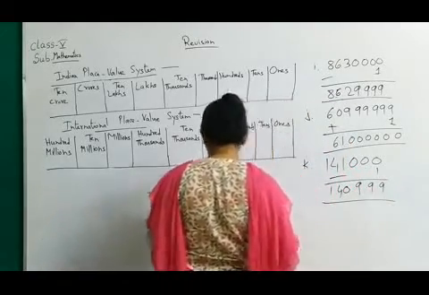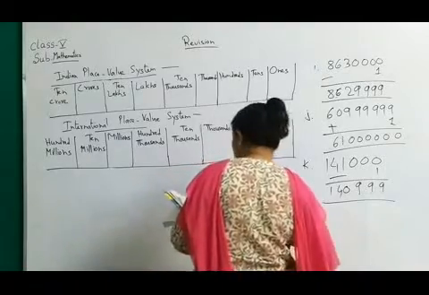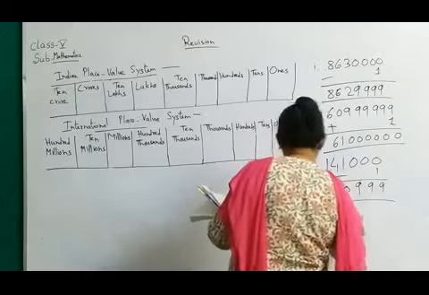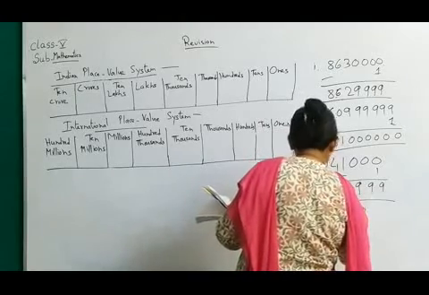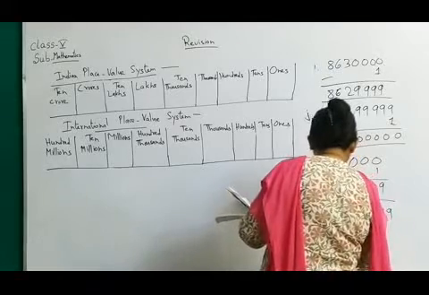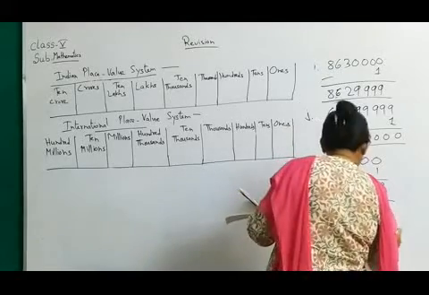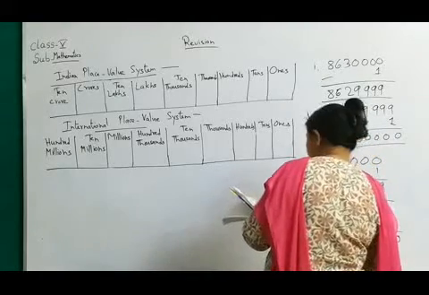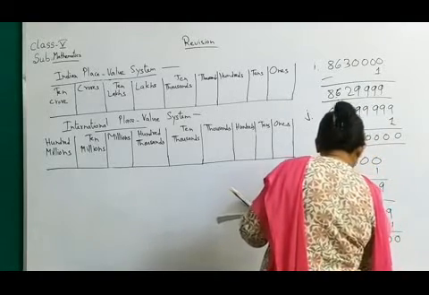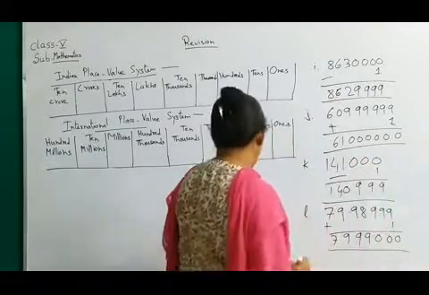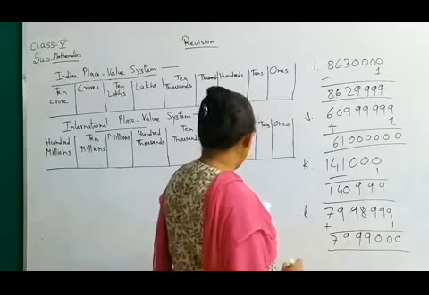Next is number L. In L you have to find the successor. The number given is 7998999, plus 1, and then 10, 9, then again 9, 9 and 7. So this is the answer for number L.